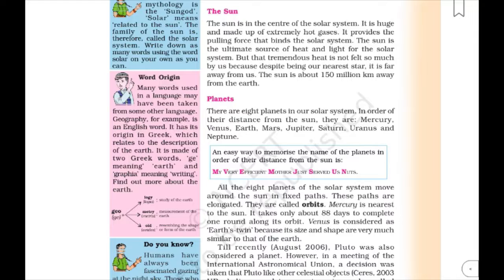Now to remember this, you can make a sentence which you can memorize, like: My Very Efficient Mother Just Served Us Nuts. Here, M denotes Mercury, V for Venus, E for Earth, M for Mars, J for Jupiter, S for Saturn, U for Uranus and N for Neptune.